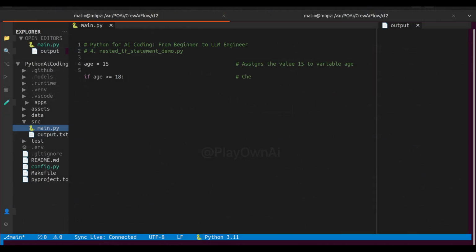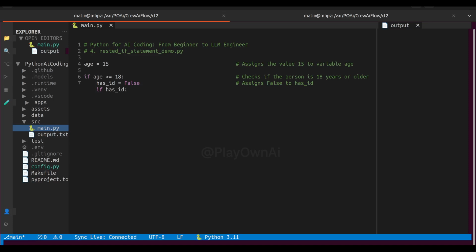Alright, let's write some Python code to understand this better. Let's name it nested if statement demo. Let's type the code line by line. Let's begin: age equals 20. This sets the age of the person to 20. We'll use this variable in our first condition. Now we type if age greater than or equal to 18, colon.